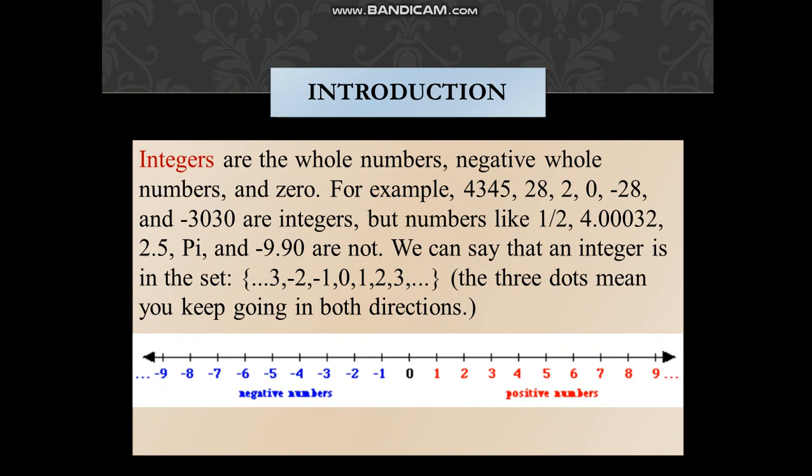Integers are the whole numbers, negative whole numbers, and 0. Basically there are three major types of integers: positive integers, negative integers, as well as zero integers. Integers can be negative, positive, or zero.